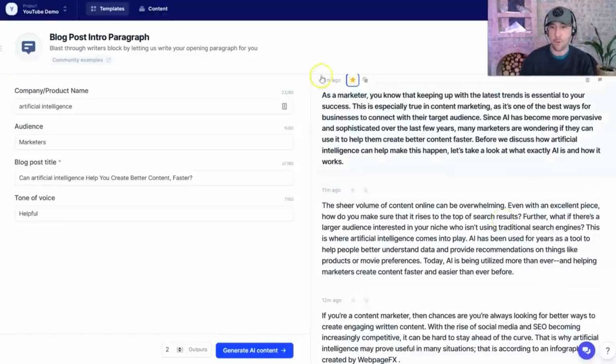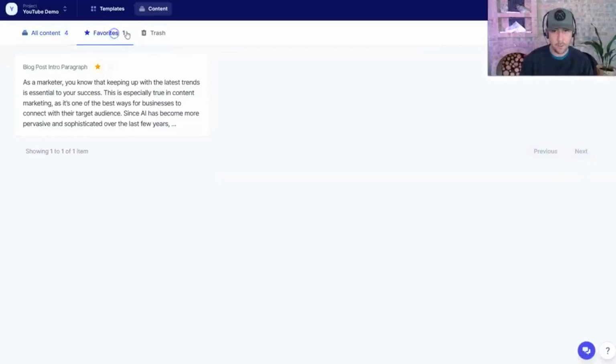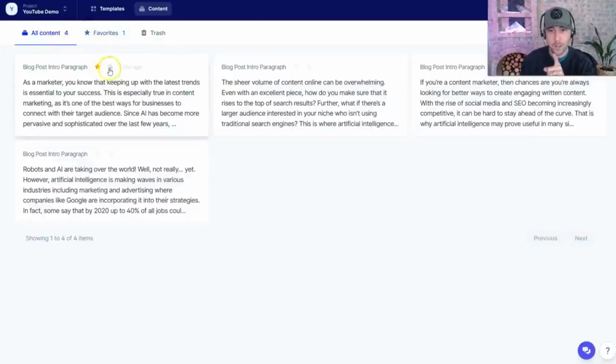And if some of these are no good, what I would end up doing is I would just trash them from here. And if you go up to content, on the top navigation, these are all of the things I just generated. And obviously I can choose favorites and see only the ones that I favorited. So these are the pieces of content that I've got here. And I'm going to go back to all content.